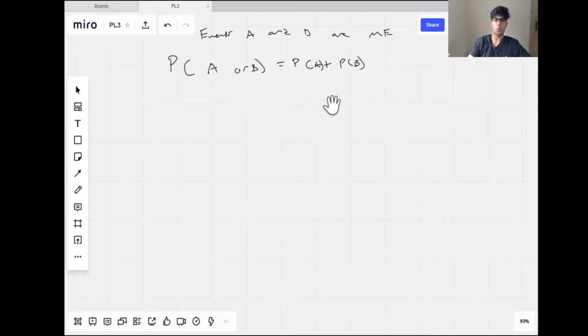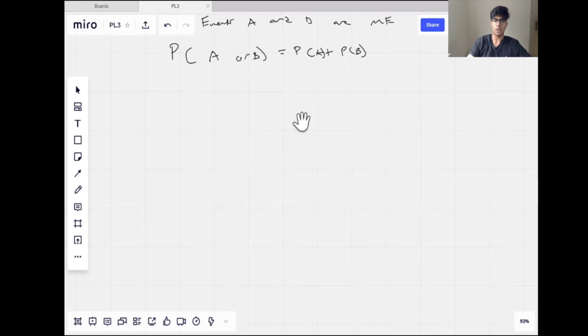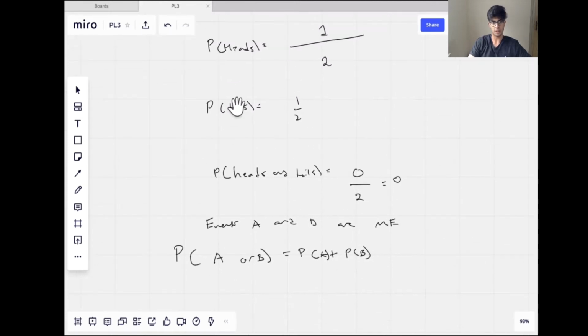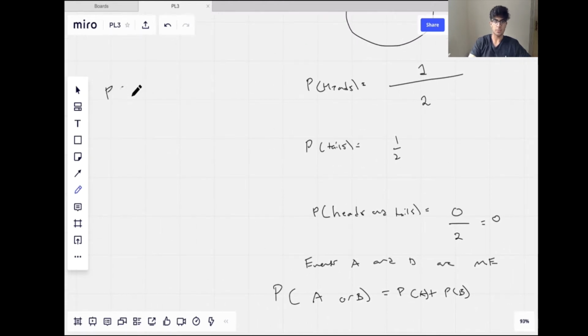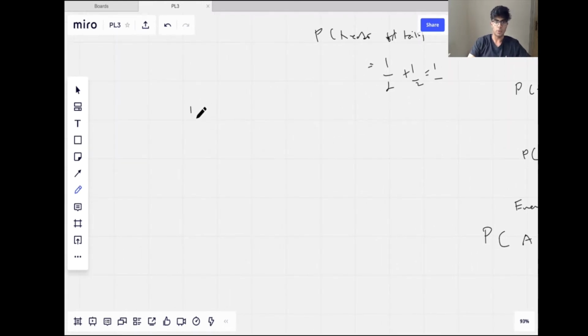Now let's think about, let's say there's only two events that can occur. For example, here we have heads. We can either have heads or tails. When we add up P heads plus P tails, so the probability of heads or tails, we have P heads plus P tails, which is a half plus a half, which is equal to 1. And this is an interesting thing that we get from probability: if we have a certain number of events which are all mutually exclusive, if we add up all the probabilities together, they're going to sum to 1.